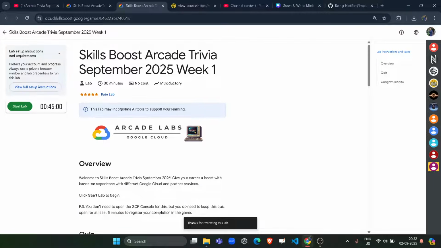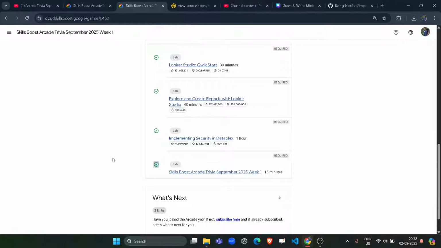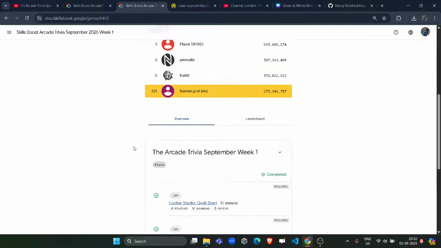Now come back to the main page to verify whether we actually get the green tick in the lab or not. Let's check whether we got the green tick in the lab. So open the module and you can see we get the green tick beside our lab. It means we successfully completed all the labs. So if you also get the green tick, it means you get 1 more arcade point.